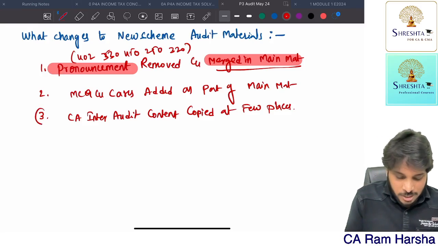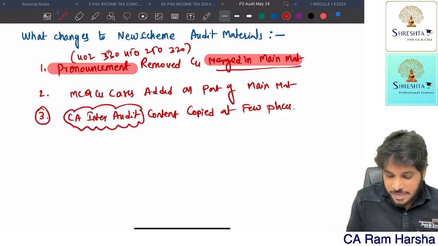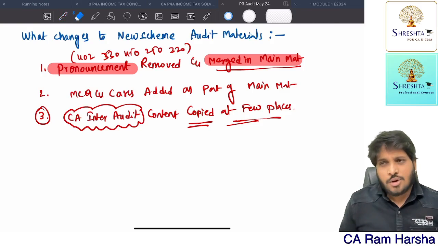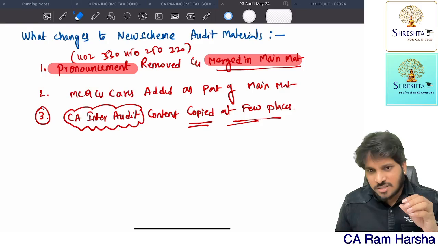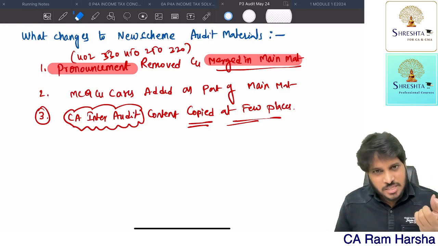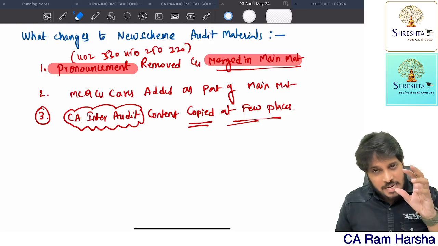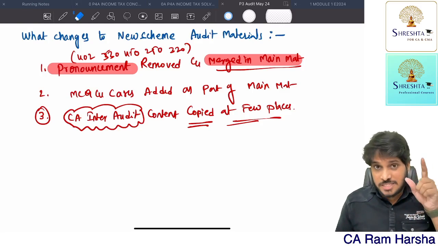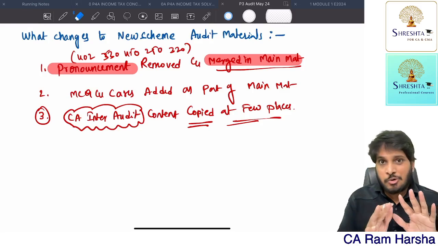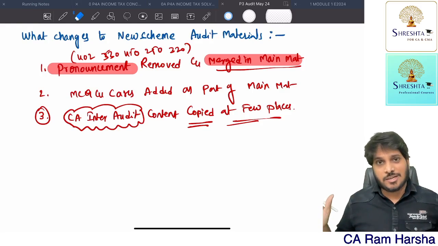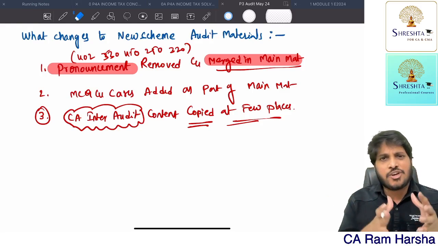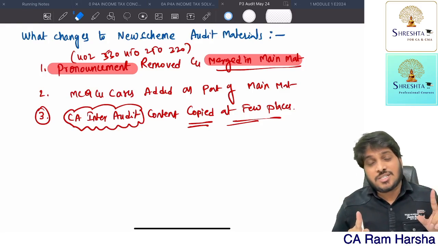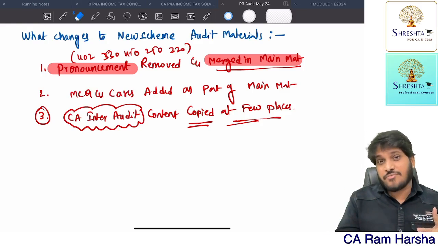And one more change, some CA Inter audit content is copied into the final audit material. For example, like SA 500, there are some standards where the content is copy pasted from CA Inter material to final material, and at almost every chapter, they are asking specifically to refer to CA Inter material. But don't worry, you need not have all this confusion. I am going to make my material very comprehensive, covering all the instructions given by the ICAI in the latest 2023 edition, which is applicable for May 24 materials.